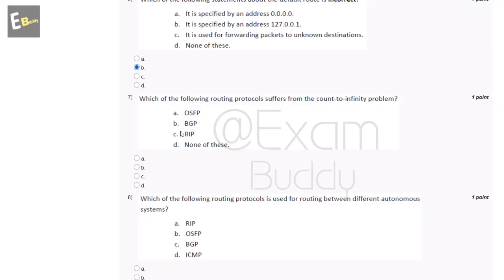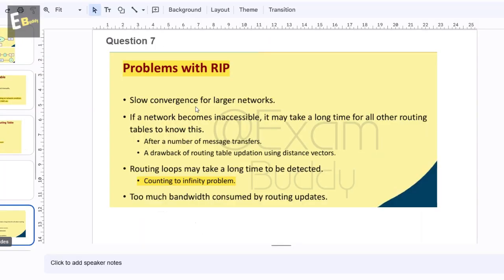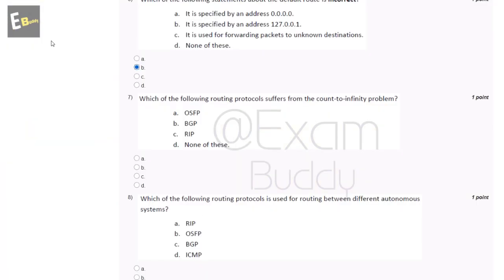Now the seventh question is: which of the following routing protocols suffers from the count to infinity problem? The options are OSPF, BGP, RIP, none of these. So let's check the answer of the seventh question. The problem with RIP is the counting to infinity problem. So the answer of the seventh question is C, RIP.